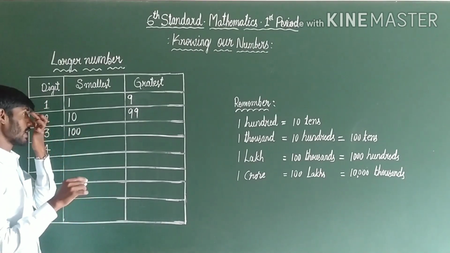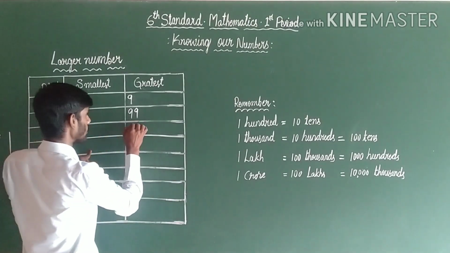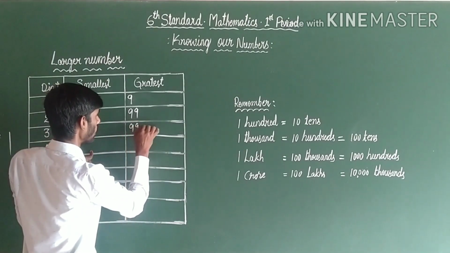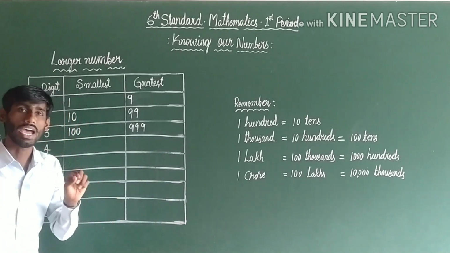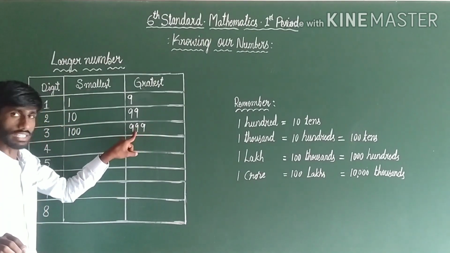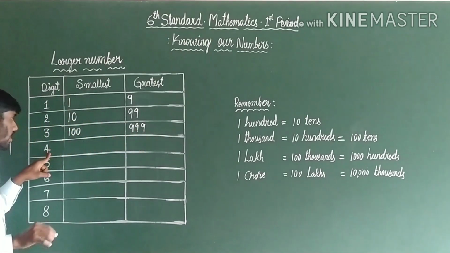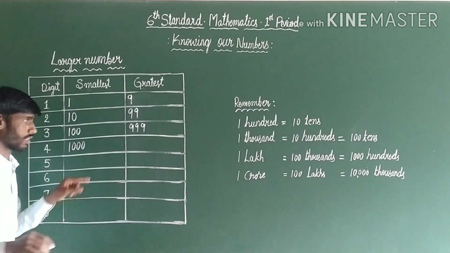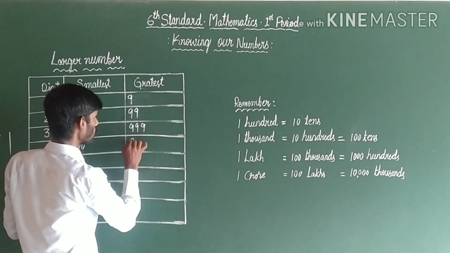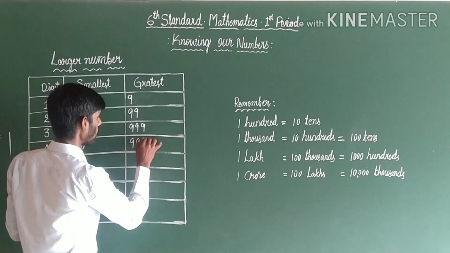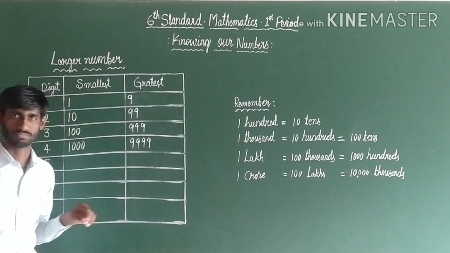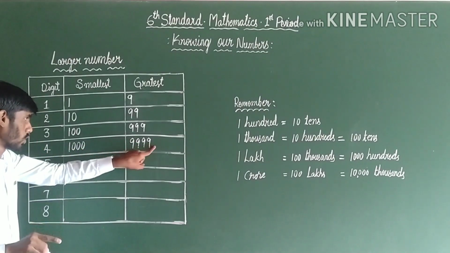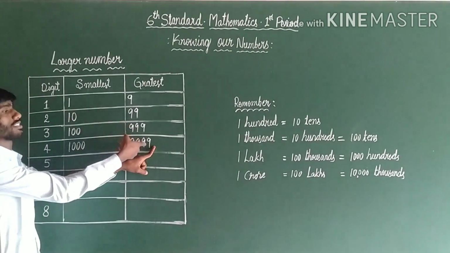Dear Chotu, which is the greatest 3 digit number? The greatest 3 digit number is 999. Add 1 to the greatest 3 digit number, and we will get the smallest 4 digit number. The smallest 4 digit number is 1000. The greatest 4 digit number is 9999. Add 1 to the greatest 4 digit number.